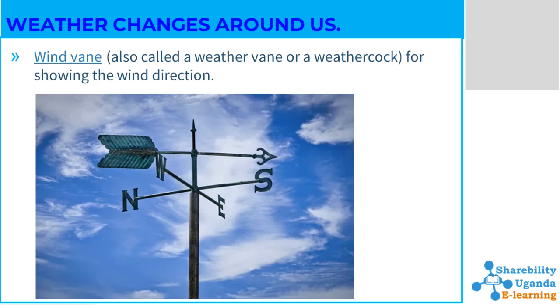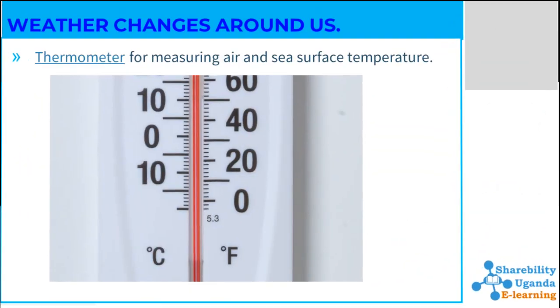We shall look at a wind vane, also called a weather vane or a weather cock. This is primarily used for showing the direction of the wind. Which direction is the wind taking? Is it going north? Is it taking the eastern direction? Like that. That is a wind vane for you.